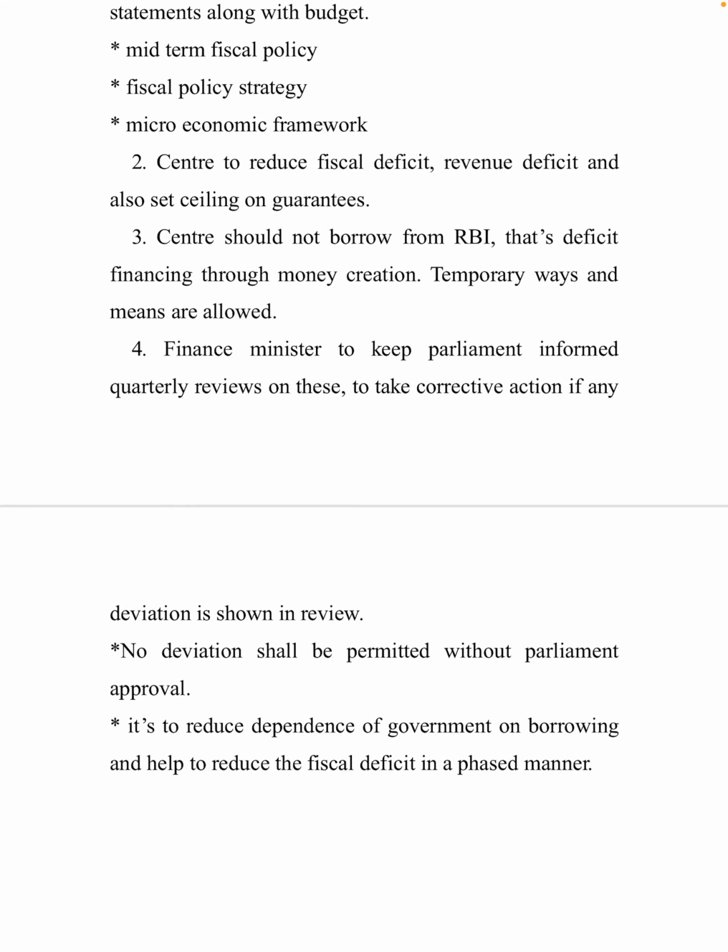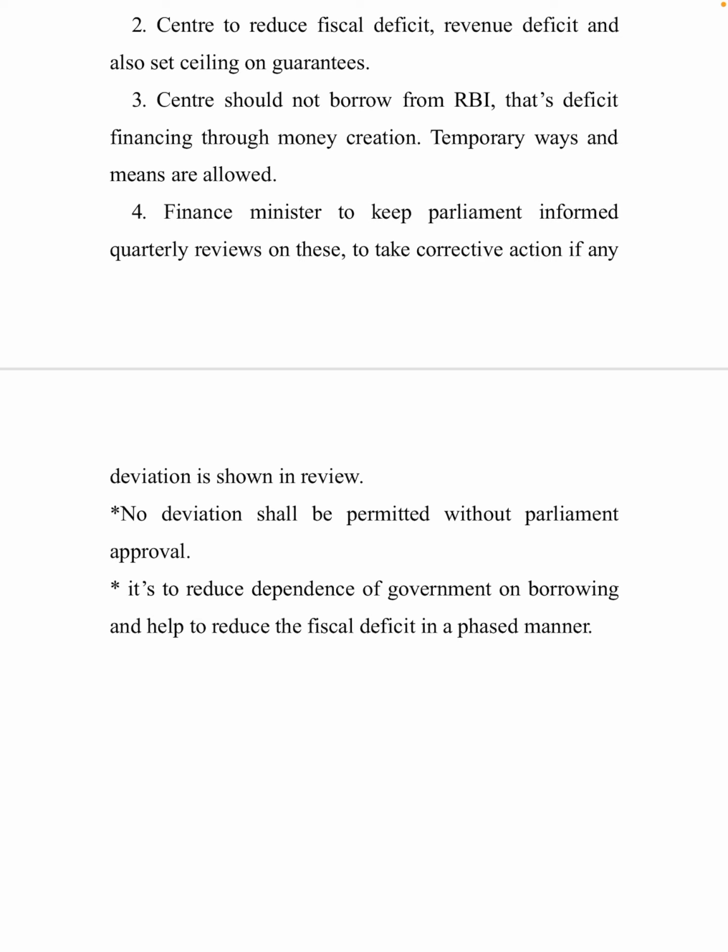Fourth, the Finance Minister is to keep Parliament informed, with quarterly reviews on these, and to take corrective action if any deviation is shown in the review. So the Finance Minister always has to watch this on a quarterly basis and a report has to be given to Parliament, so that if there is some deviation, corrective steps can be taken. These are the 4 points.